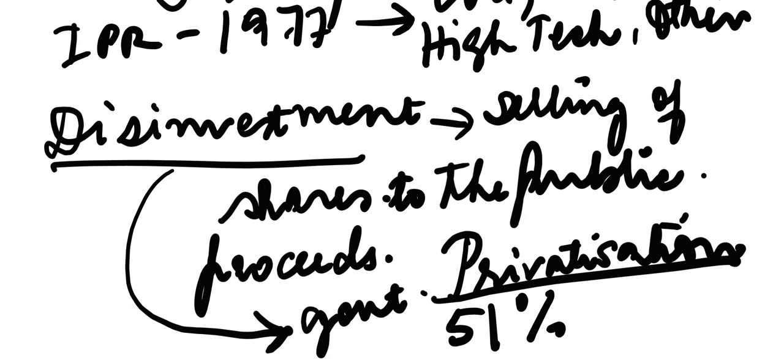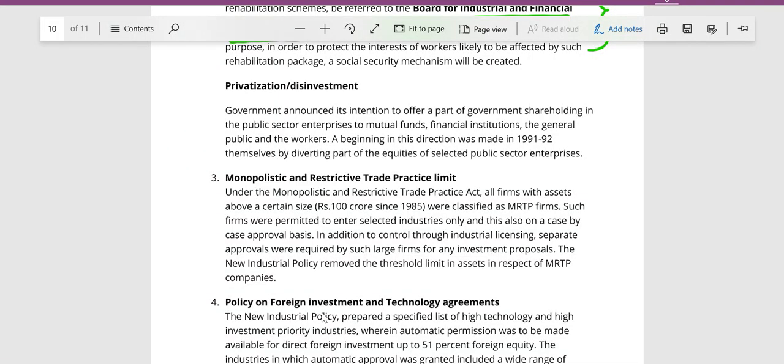So the government took the policy of disinvestment and privatization in the IPR of 1991. The government announced its intention to offer a part of shareholding in public sector enterprises to mutual funds and financial institutions. This was disinvestment.